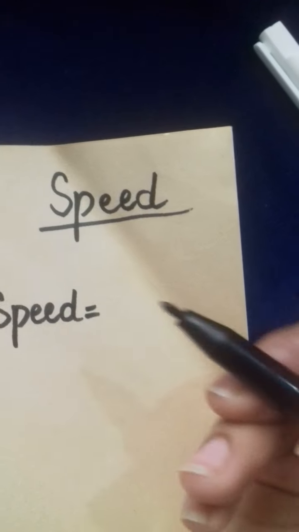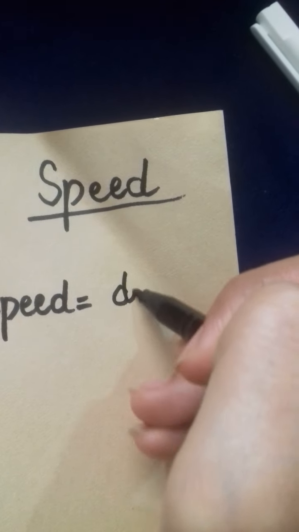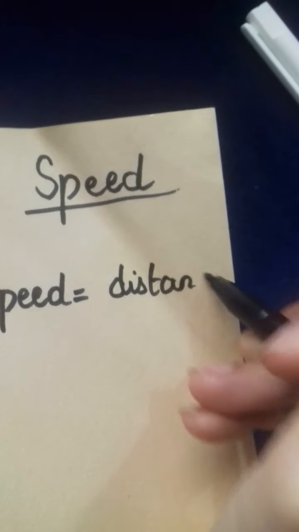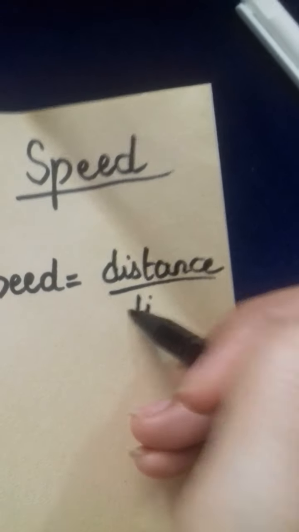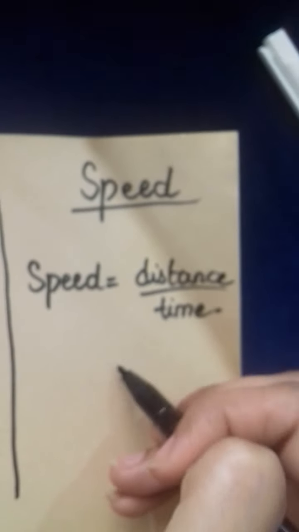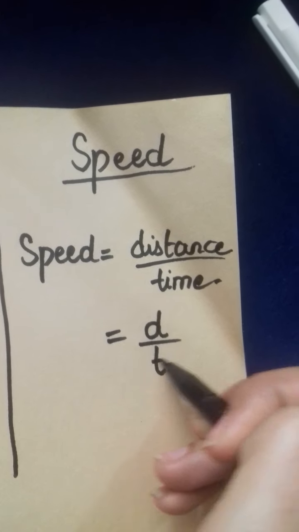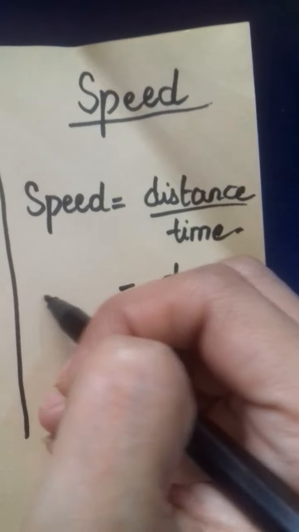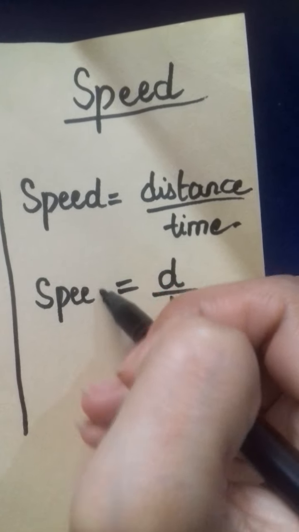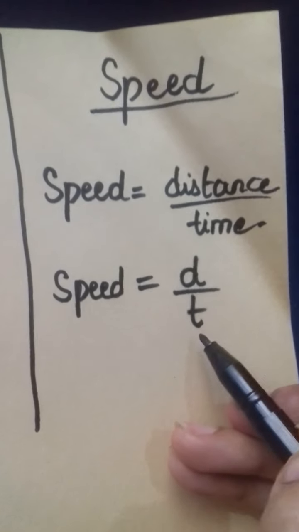And what about the speed? Speed can be found from the distance. When we derive the formula of the speed, it is basically the distance divided by time. We know that the distance is denoted by d and time by t. So we will have the formula of speed as d by t.